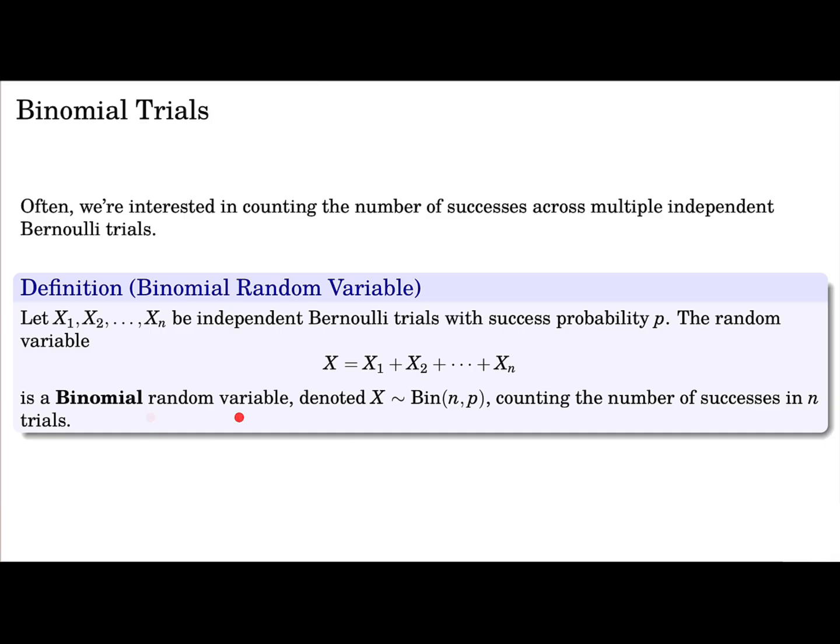We say that X is binomial with two parameters, n and p, if X is a sum of n Bernoullis, each with success probability p. If p is equal to half, this is just tossing n coins with probability half of heads. If p is a quarter, it's tossing n coins with probability 1/4 of heads.